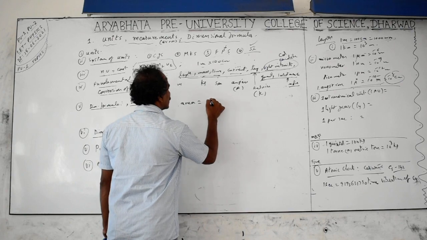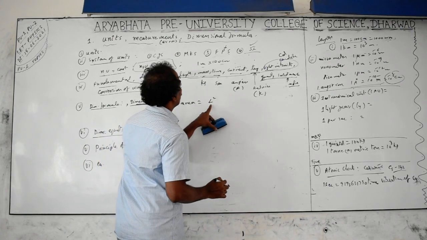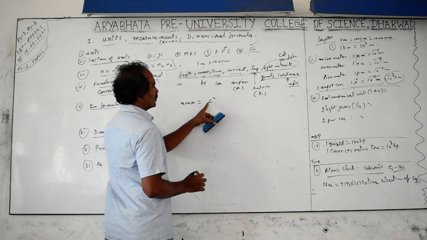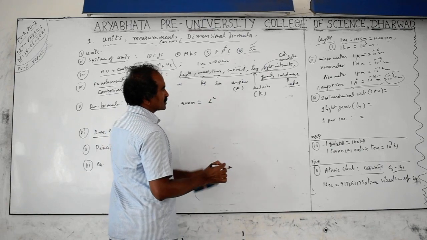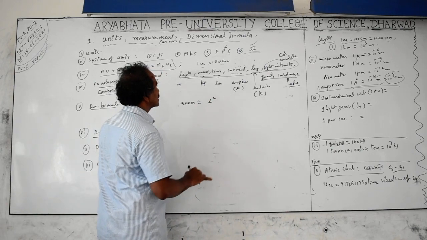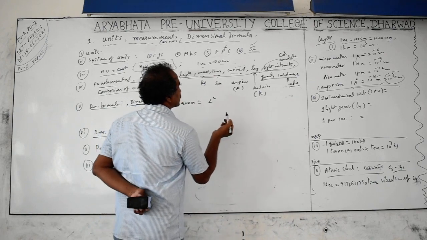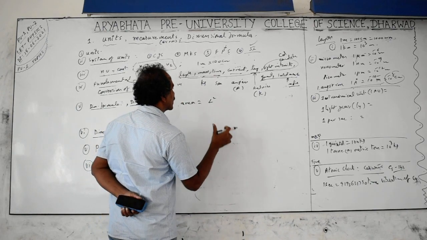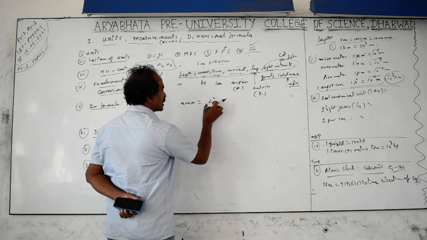That meter square we write as L square. L is the symbol taken for length. So length into breadth, breadth is also length only. So separate symbols are taken just for analysis purposes. Breadth symbol sometimes is taken as B also, and height as H. But height, length, breadth all are distance only.